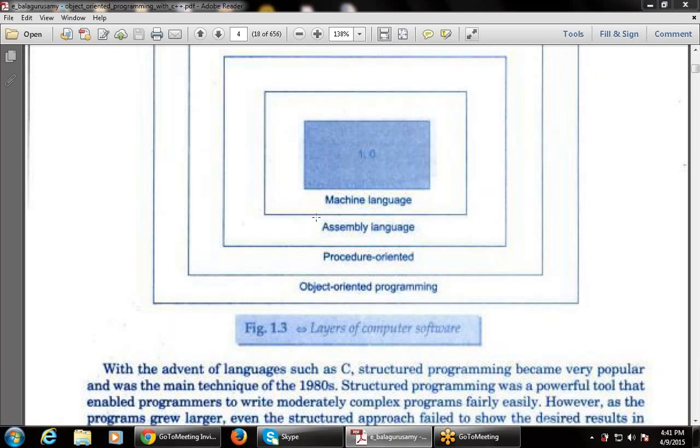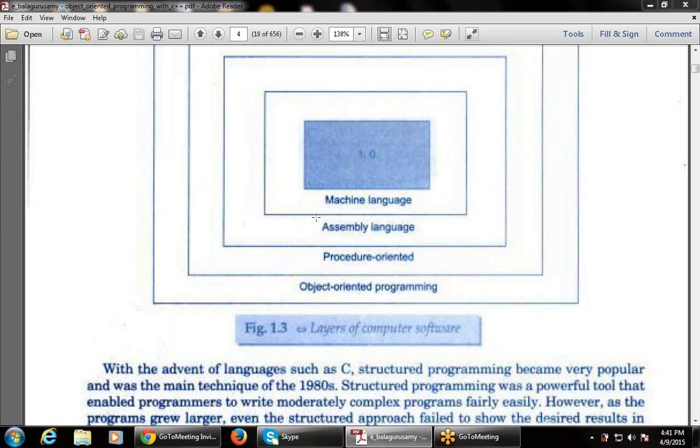So first is machine language, then assembly language, where we write the programs with the use of mnemonics. Then after writing the programs, those programs will be converted into machine language by using the assembler, so that the computer will understand it.